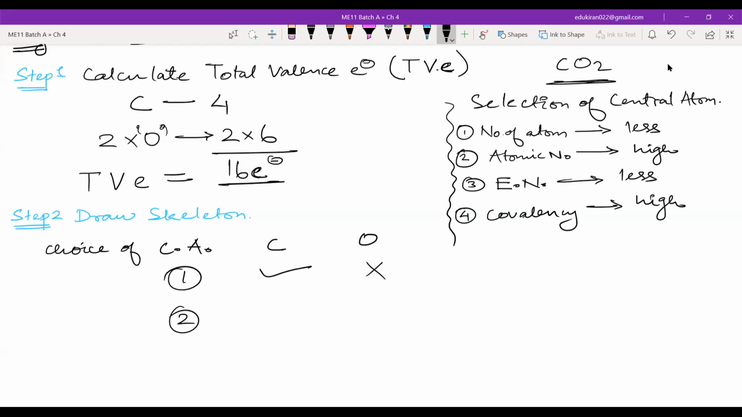Second, whose atomic number is high? Carbon or oxygen? Whose atomic number is high? Okay, oxygen. So now oxygen 1. Third, which is less electronegative? Carbon or oxygen? Which is less electronegative? Please look at yesterday's note. You have the series, electronegativity series.